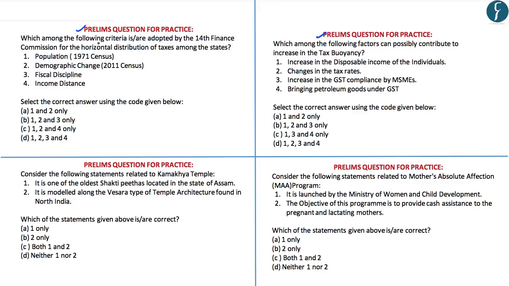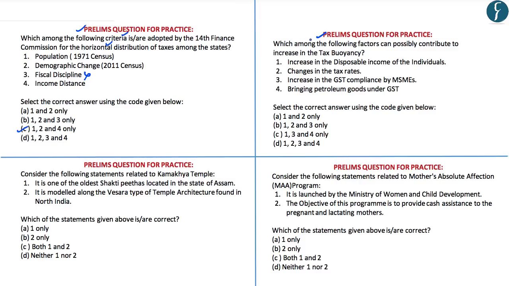The first question here is, which among the following criteria are adopted by the 14th Finance Commission for the horizontal distribution of taxes among the states? So if you look at the options here, except fiscal discipline, all other criteria are adopted by the 14th Finance Commission for the horizontal distribution of taxes. Hence, accordingly, the correct answer to this particular question is C.